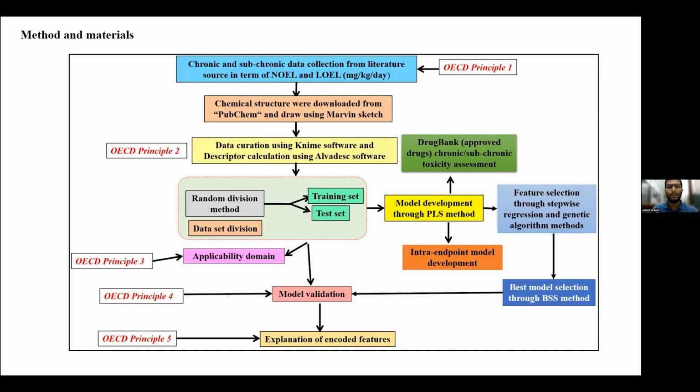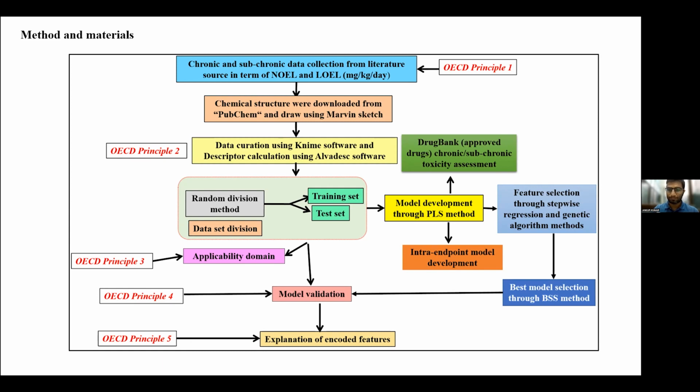At first, we collected the chronic and subchronic data in the form of NOEL and LOEL, no observed effect level and lowest observed effect level, in mg per kg per day from the literature. Then we curated the chemical structures, which were downloaded from PubChem, and some were manually drawn using Marvin Sketch. We curated the data and calculated descriptors using the AlphaDes software. We divided the data randomly into training and test sets, usually in a 70 to 30 ratio. Then we developed the model using PLS, the partial least squares method.